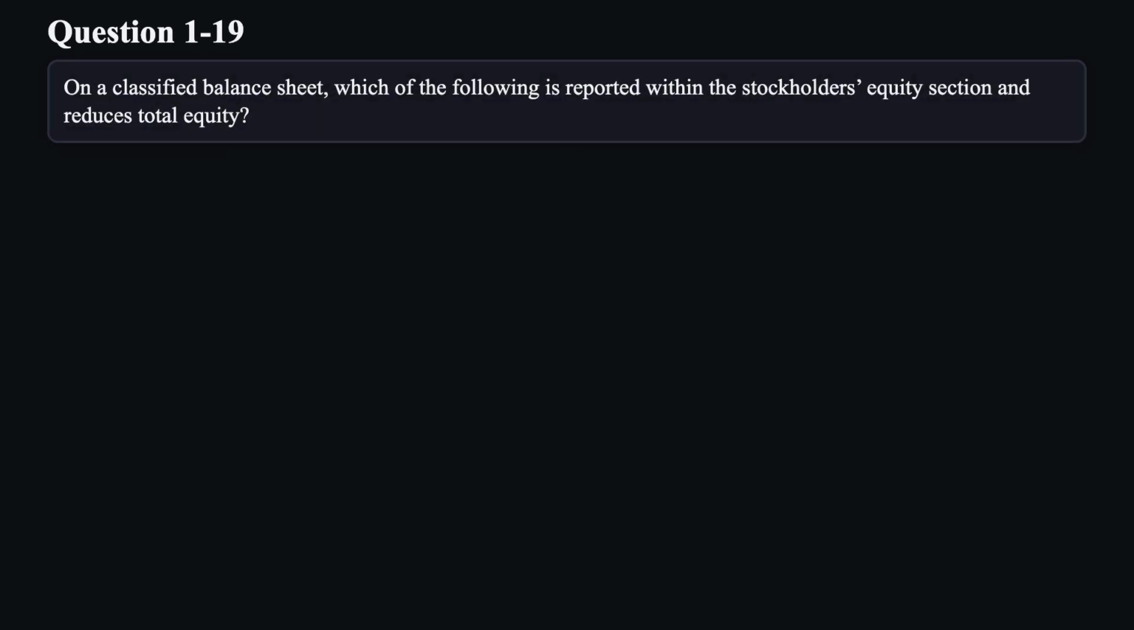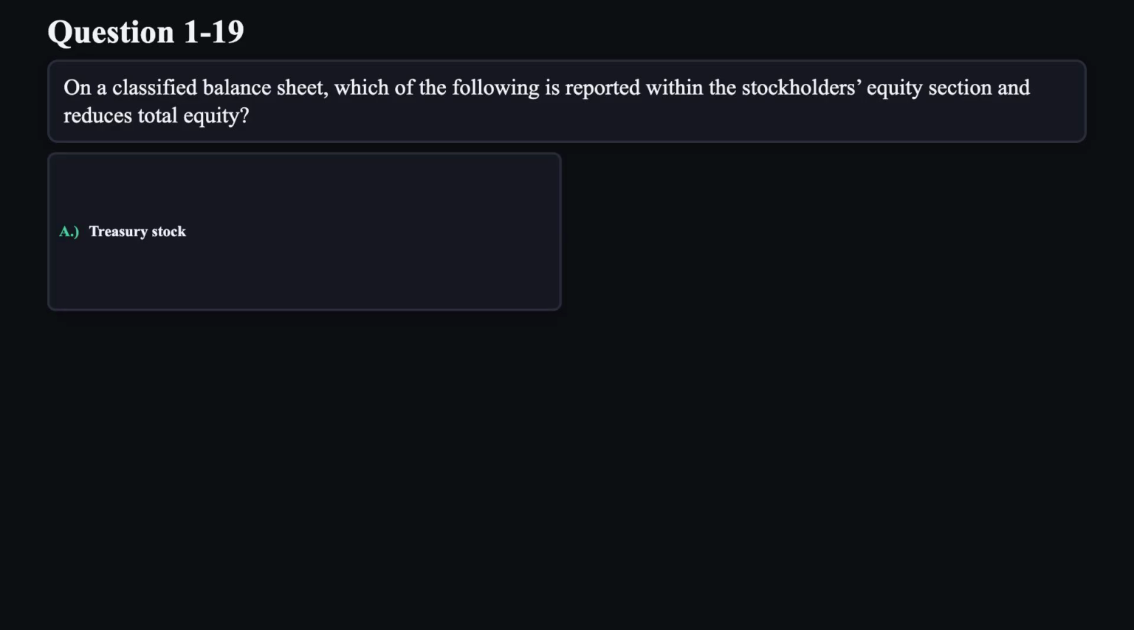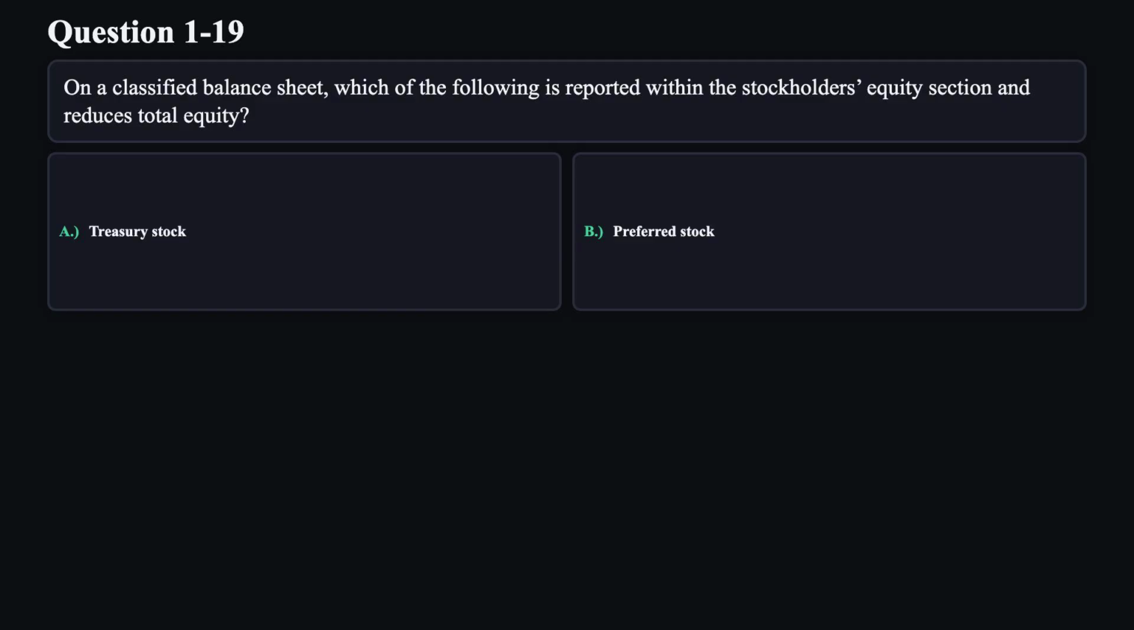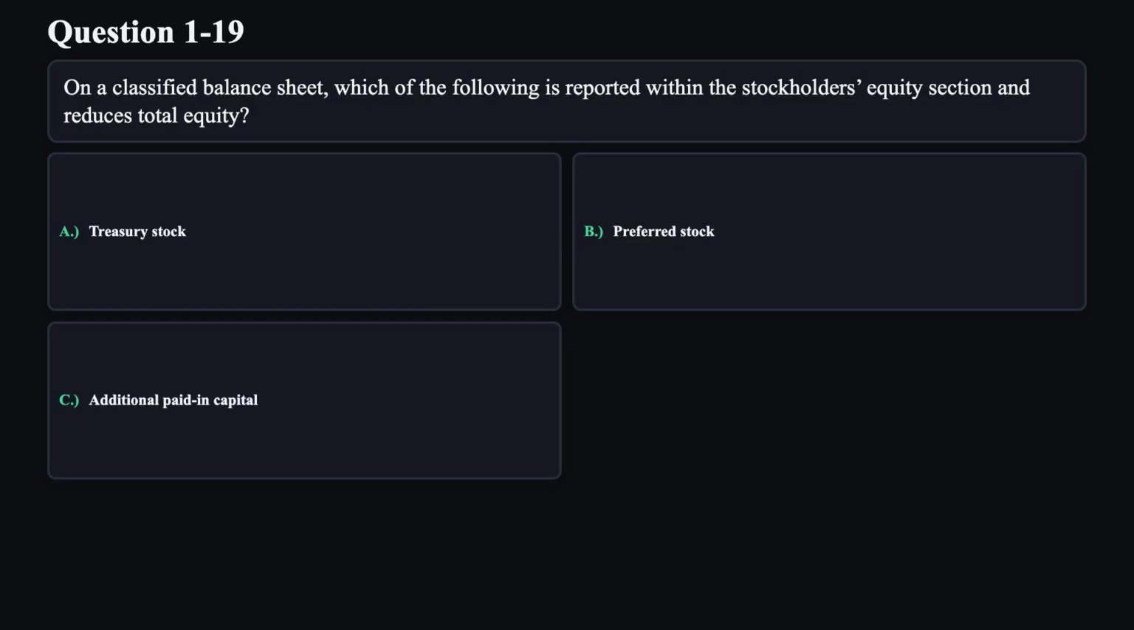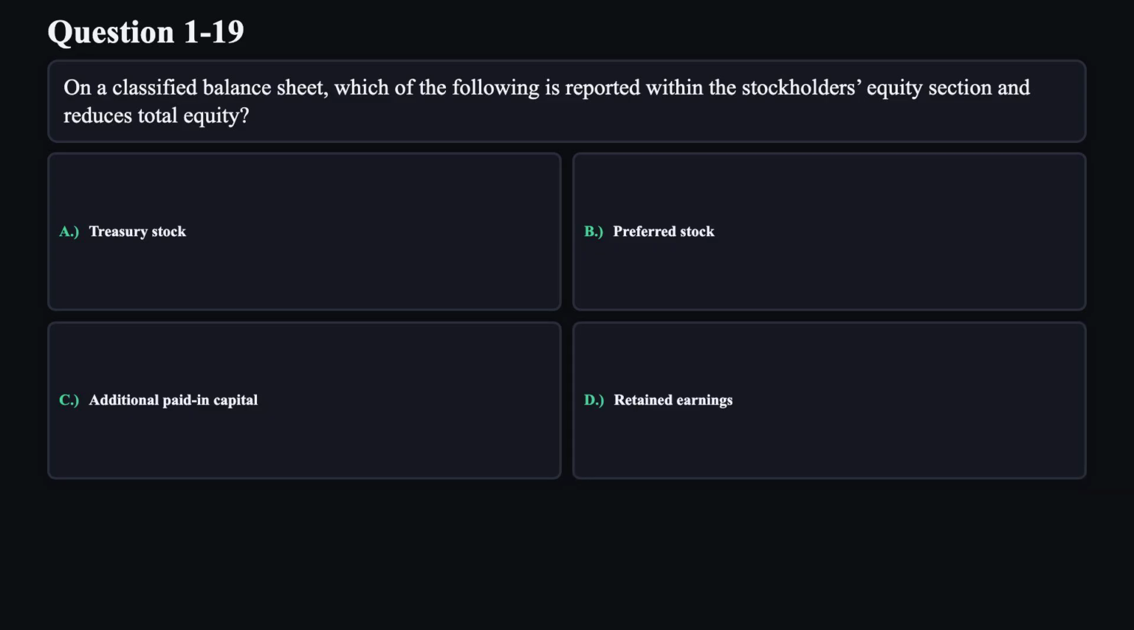Question 19. On a classified balance sheet, which of the following is reported within the stockholders' equity section and reduces total equity? A. Treasury stock. B. Preferred stock. C. Additional paid-in capital. D. Retained earnings.